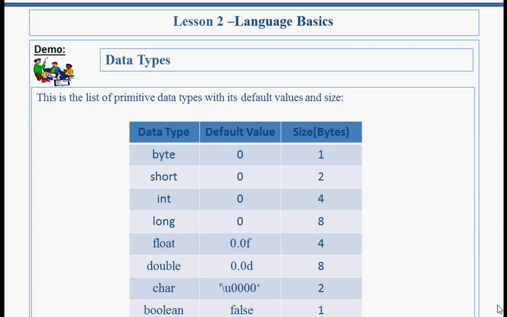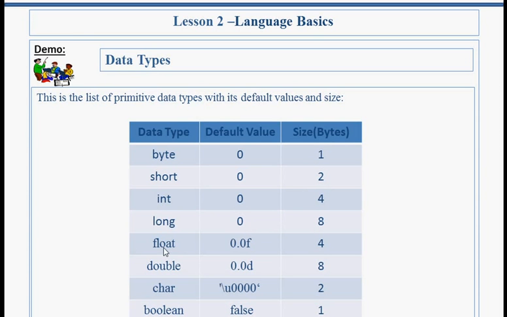This is the list of primitive data types with its default value and size. Byte, default value is 0 and size is 1 byte. Short, default value is 0 and size is 2 bytes. Int, default value is 0, size is 4. Long, its default value is 0 and its size is 8 bytes.